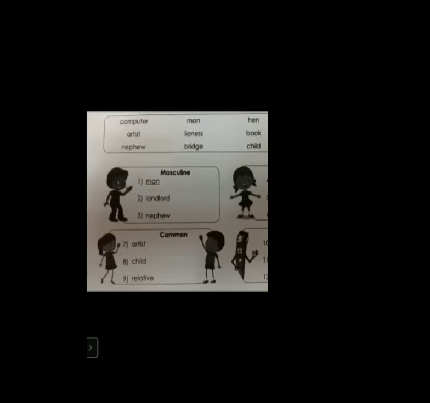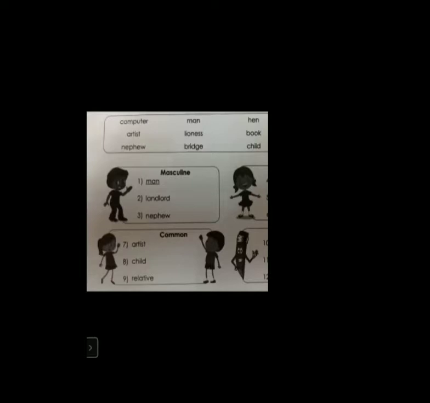Okay, so what you have to do, here all the nouns are given according to gender, and you have to read the word that is given up. So in the box you can see different nouns.